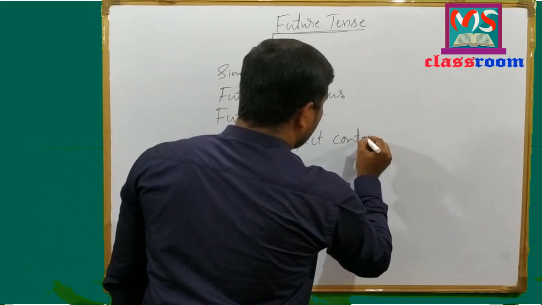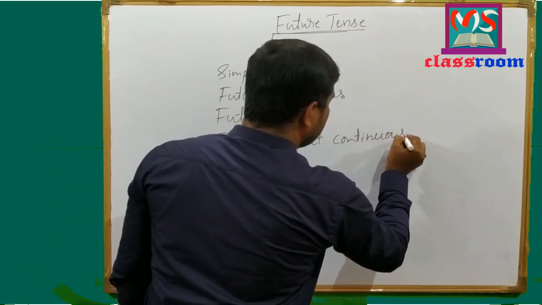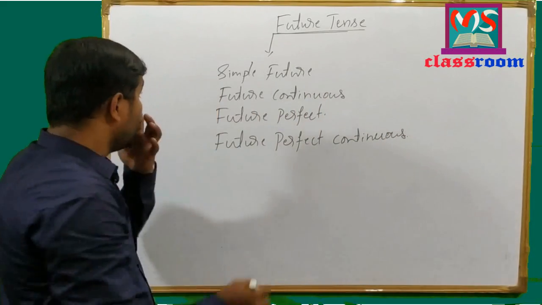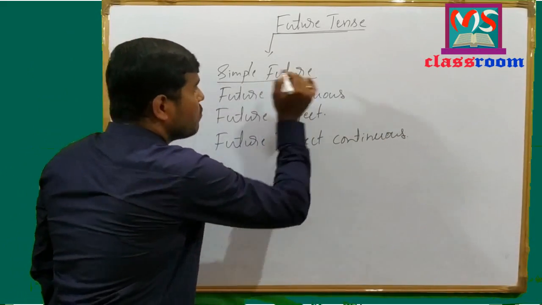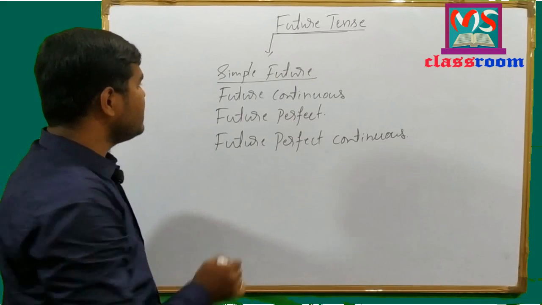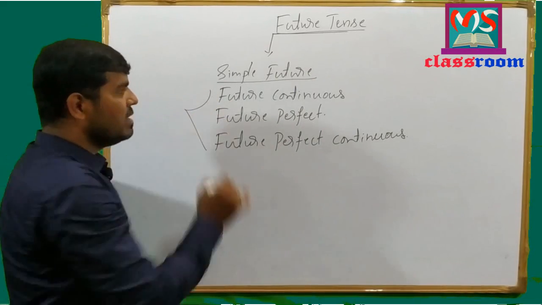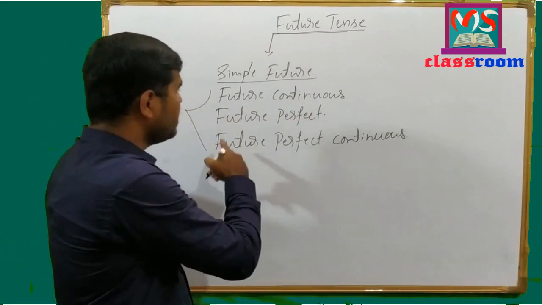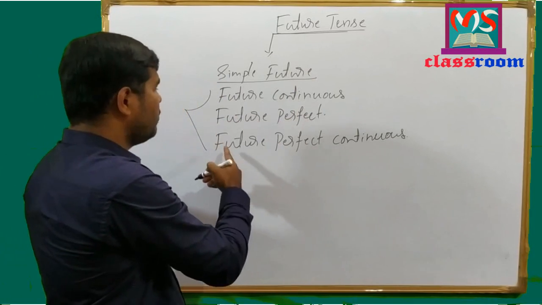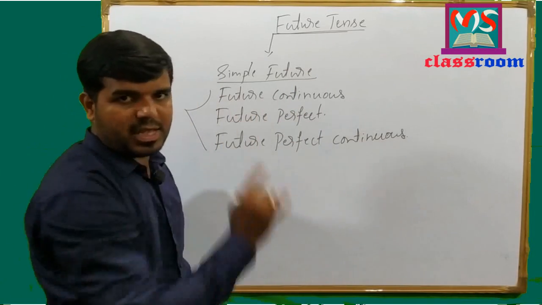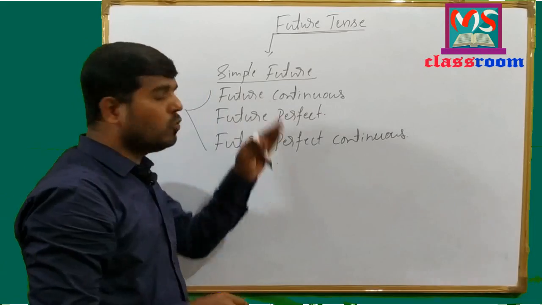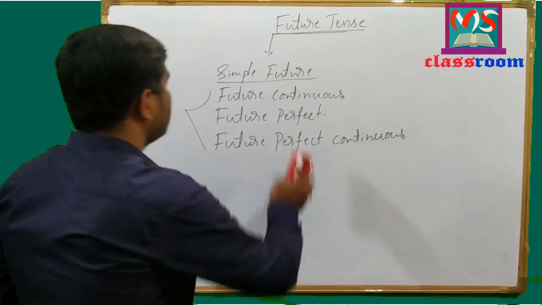And in this session I am going to discuss simple future tense. In our next sessions we will discuss future continuous, future perfect continuous tense. Let us move to simple future tense.